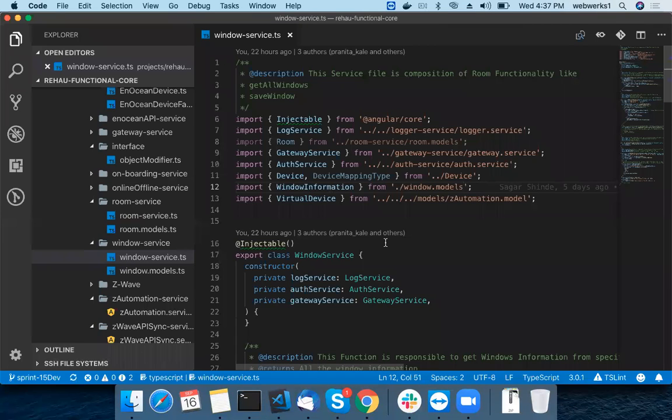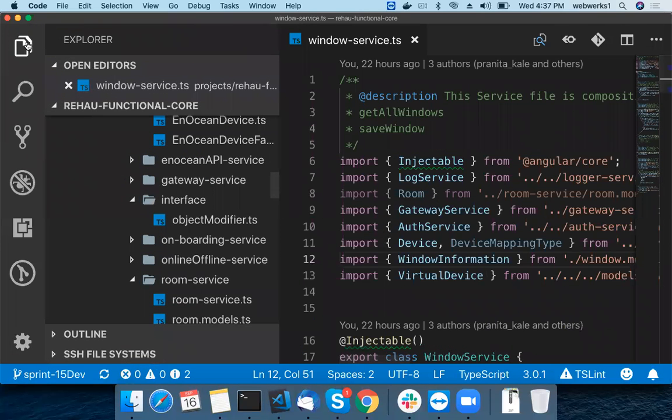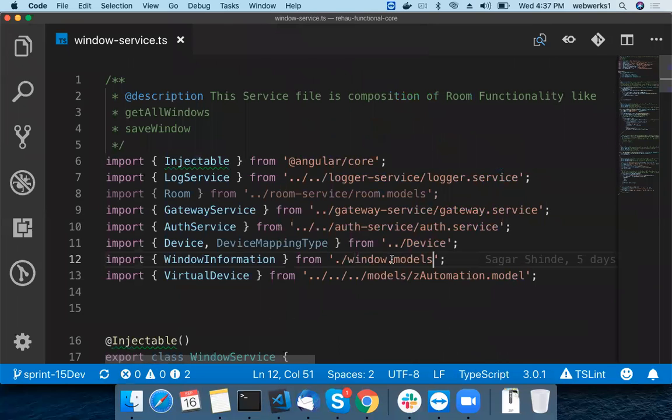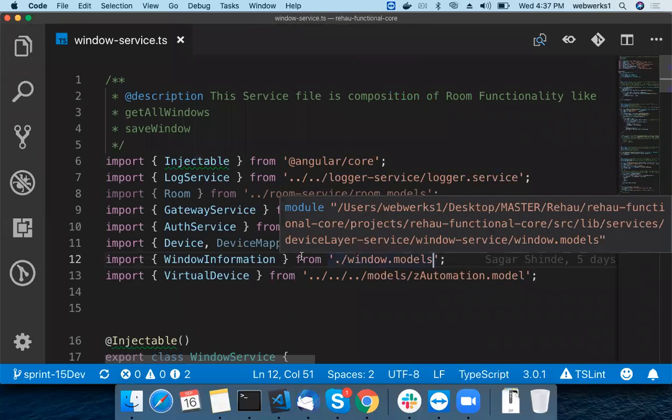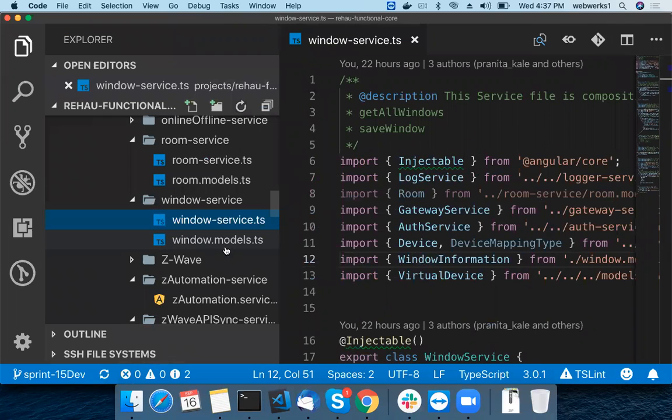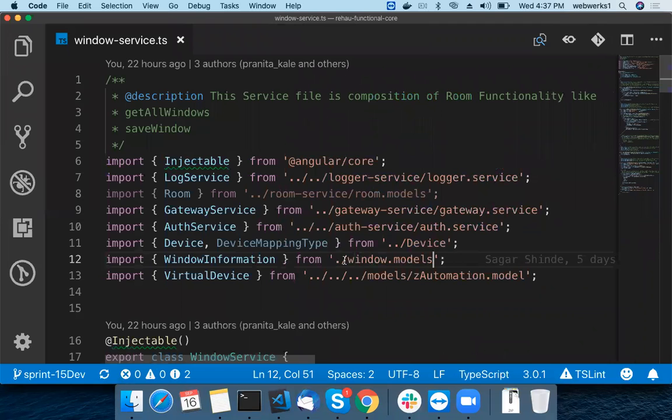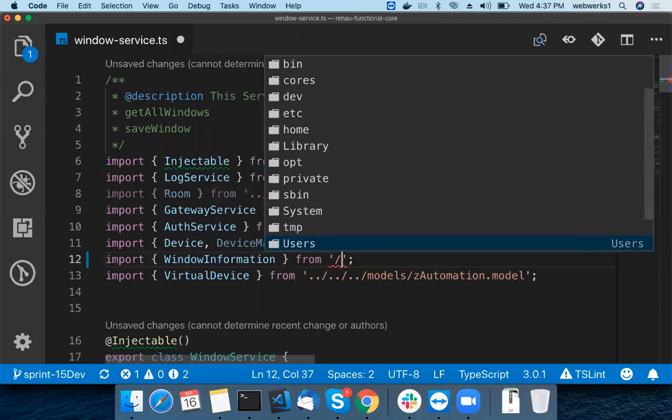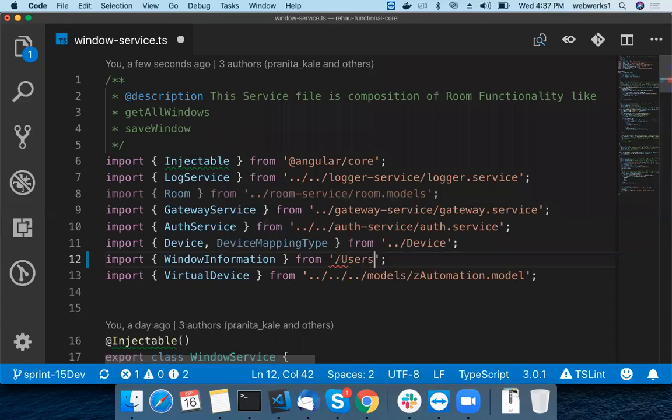Let's say, are you able to see my screen, guys, my VS Code? Yes. Okay, good. Okay, one second. Let's say this window model is actually my current directory folder. If you look at it now, this is the window model, right? So if I use dot slash, then it will show me this. Let's say I remove all this and use slash, then it is going to show me the laptop, my machine's default folders. I could use user slash desktop, sorry, user, webworks one, then I would have desktop, then I would have different folders.